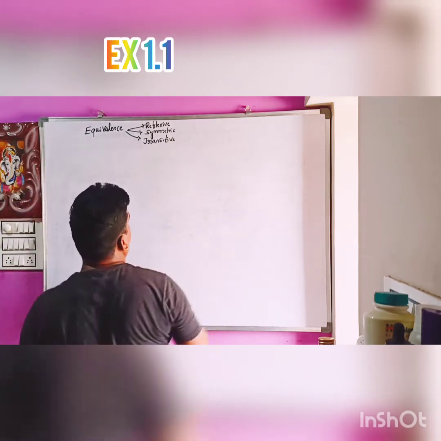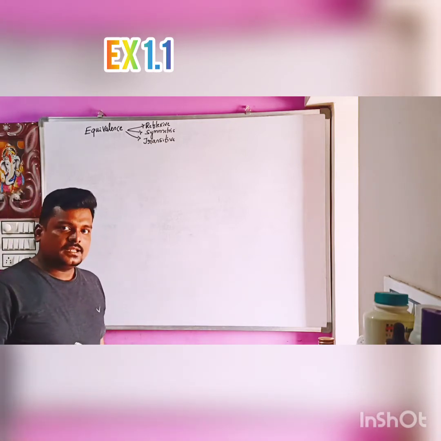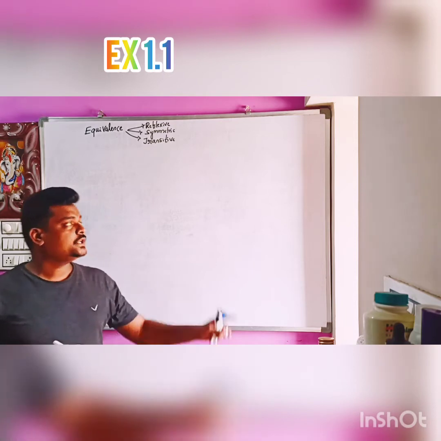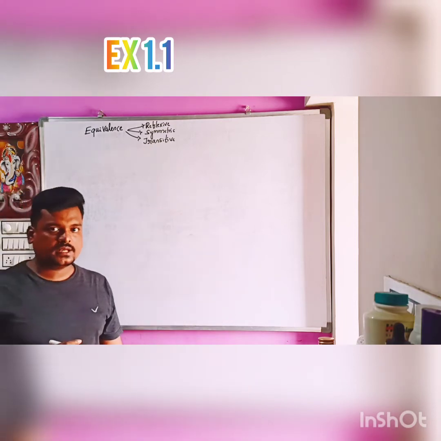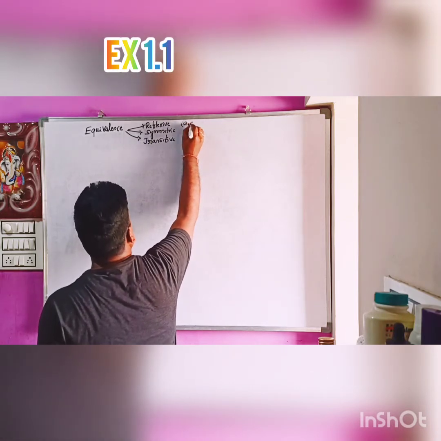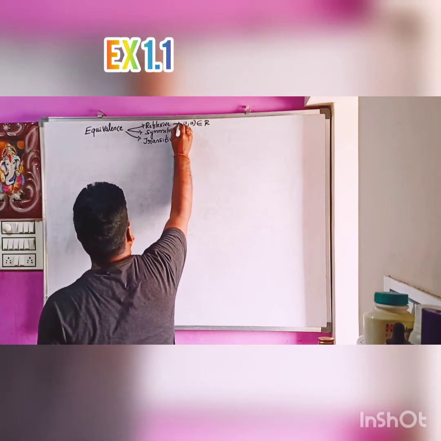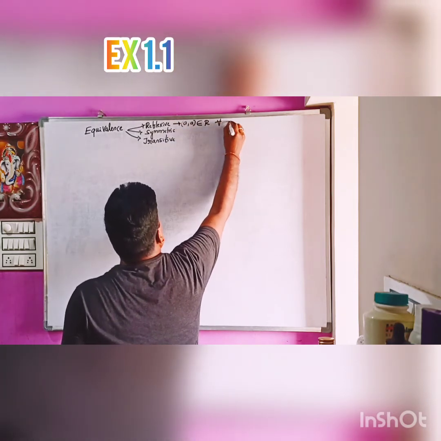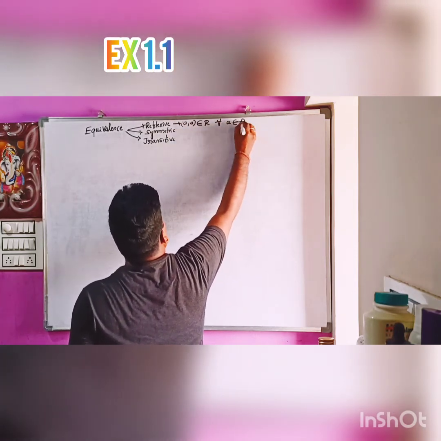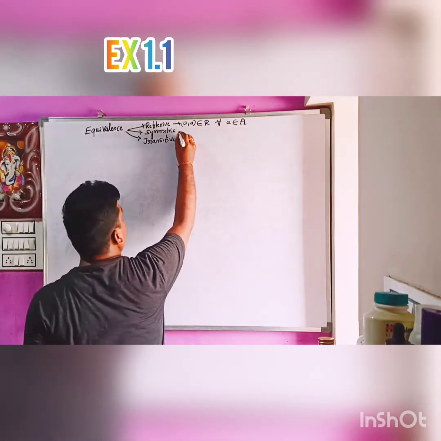When we say this relation is reflexive, a relation R on a set A, as I gave you definitions, a relation R on a set A is said to be reflexive if (a, a) belongs to R, for all a belongs to capital A, if that relation is defined on set A. For symmetric,